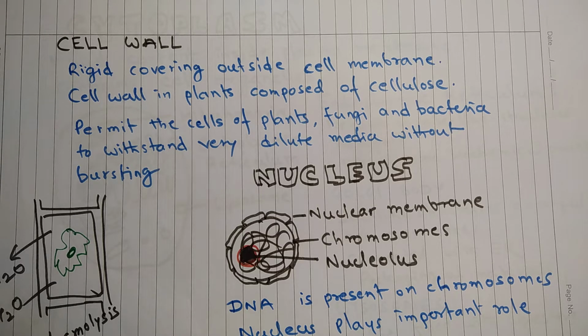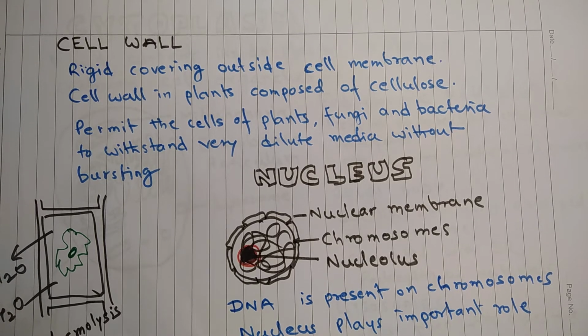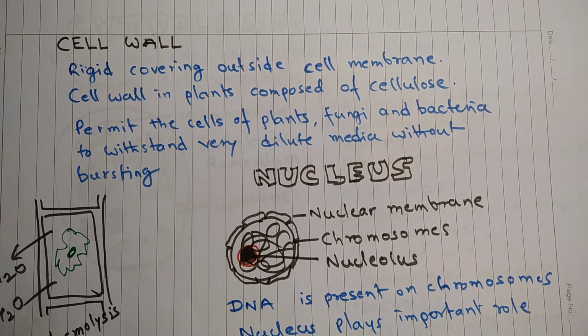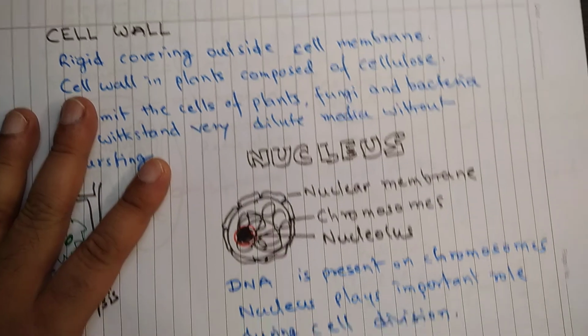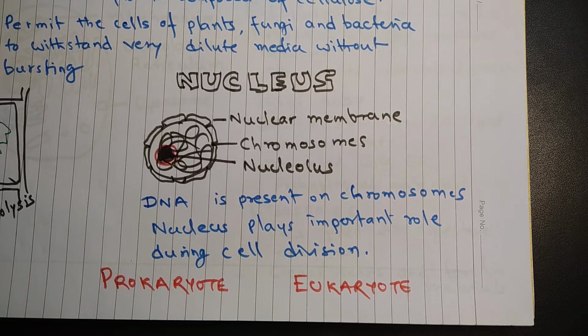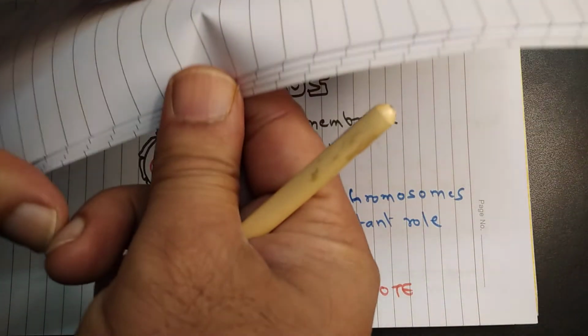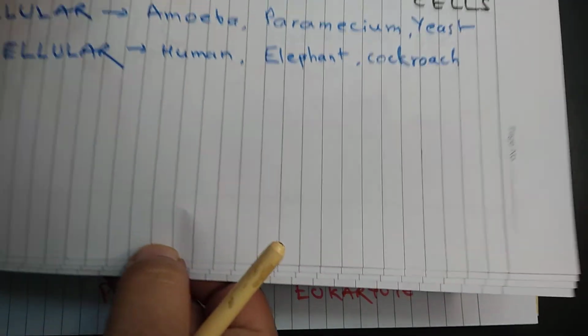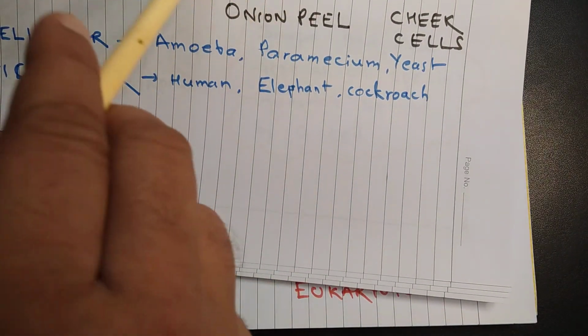The plasmolysis is the terminology used for plant cells, but when the same phenomenon happens in case of animal cell, this is called crenation. C-R-E-N-A-T-I-O-N.